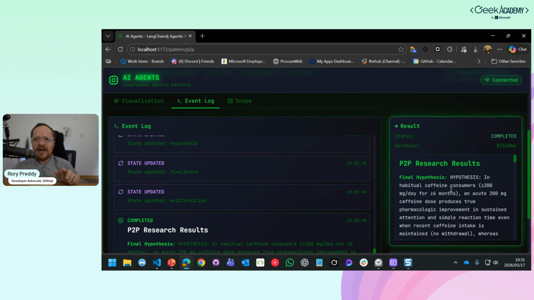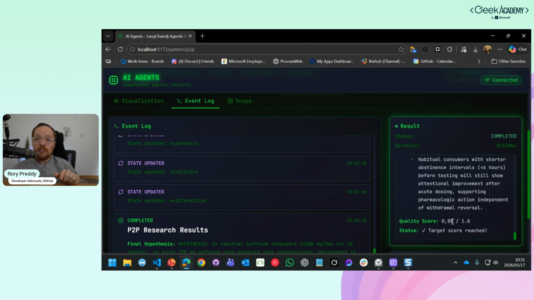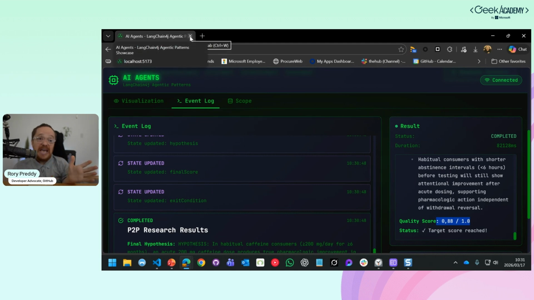And then the final result: hypothesis, in habitual coffee consumers, an acute 200 milligram, that's a lot of coffee, caffeine dose can produce true pharmacological improvements in sustained attention and simple reaction. And you can see this is quite considerable here, and we've got a 0.88 out of 1 score, the target score announced.